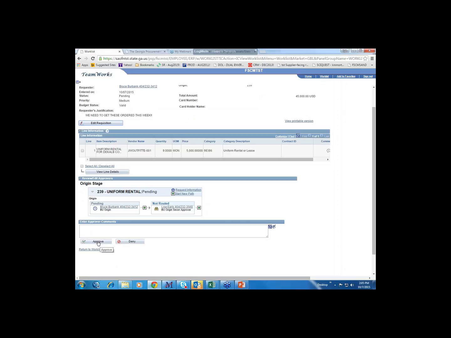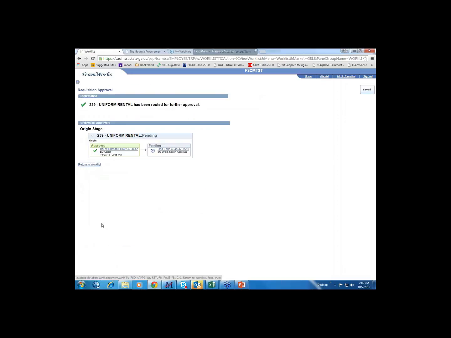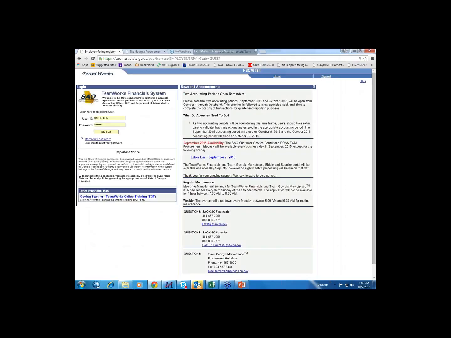And I'm going to go ahead and just approve this rec. So now this requisition number 4 has been approved, and they're both current. Both of the requisitions are currently pending Lisa's approval. Go ahead and sign out and log in now with Lisa's ID.